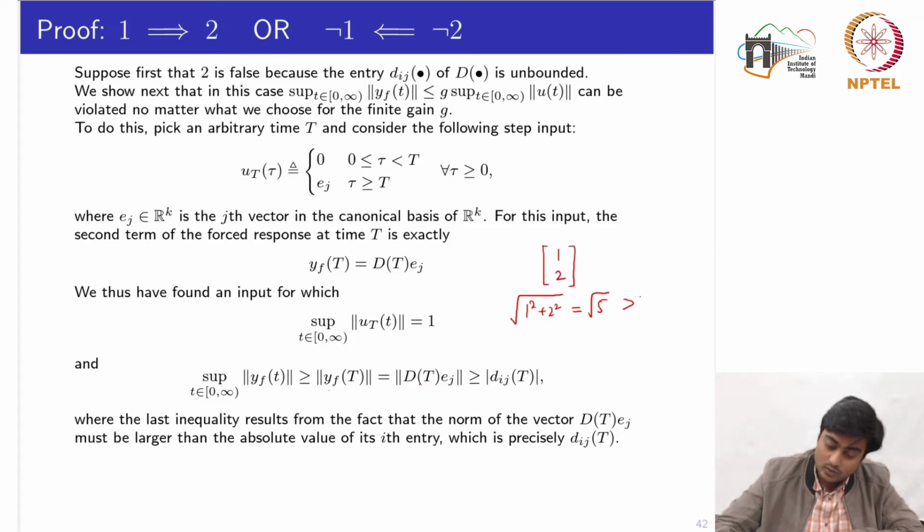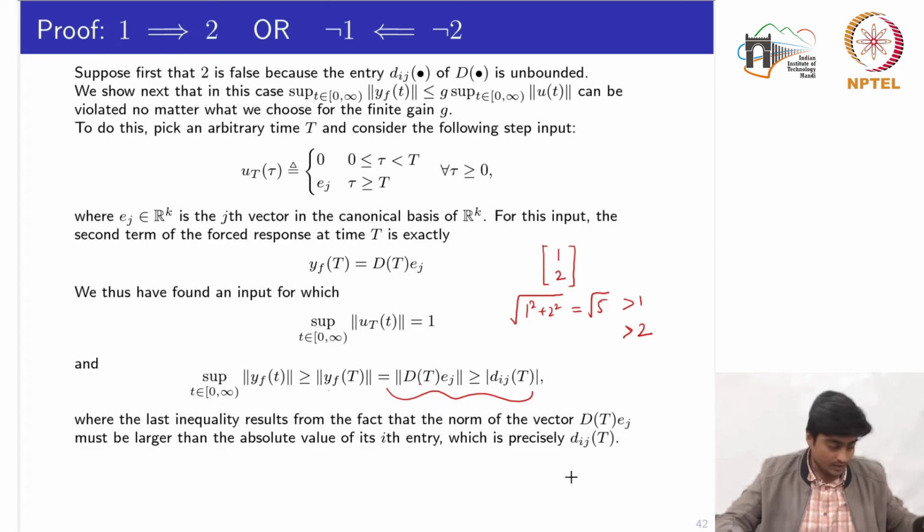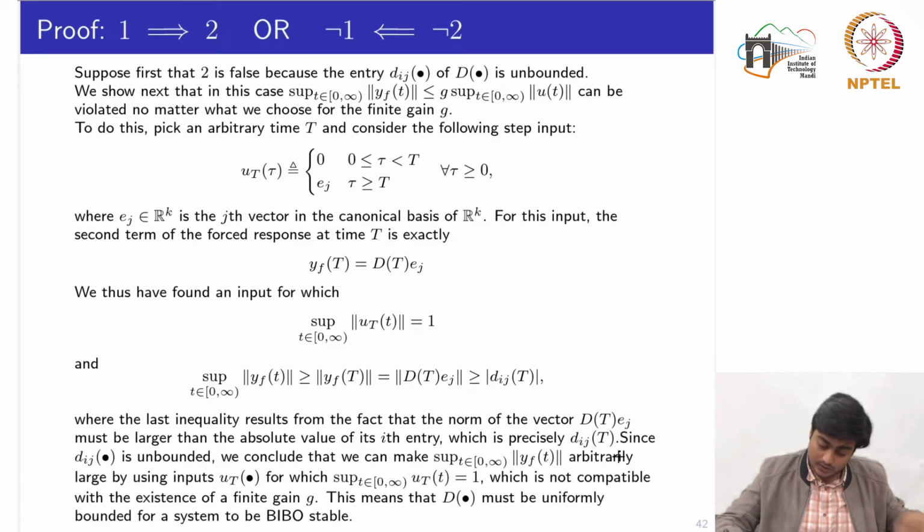So root 5 is greater than 1 and root 5 is greater than 2. Basically this part comes from the fact that the norm of the vector must be greater than the absolute value of its ith entry.